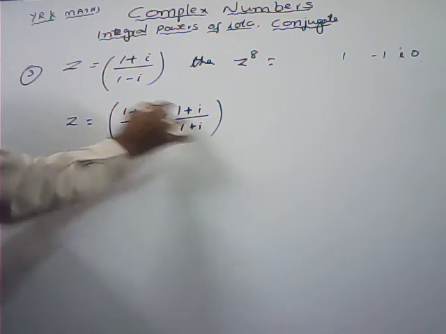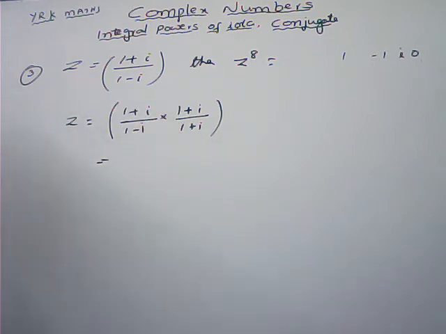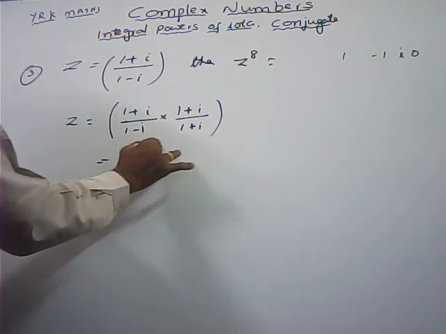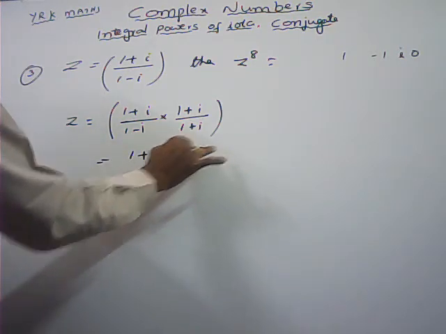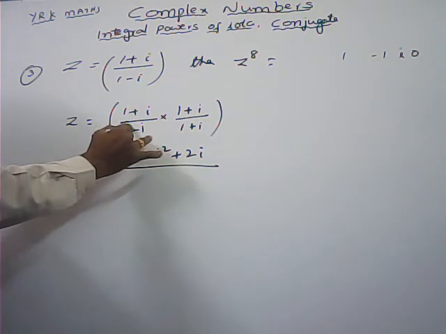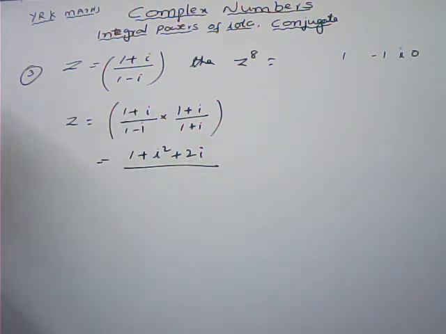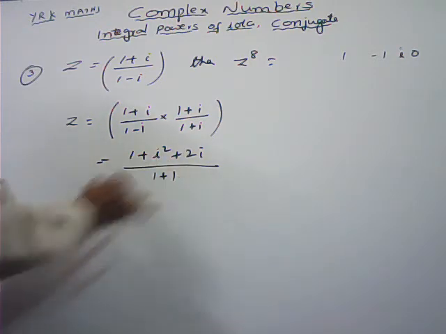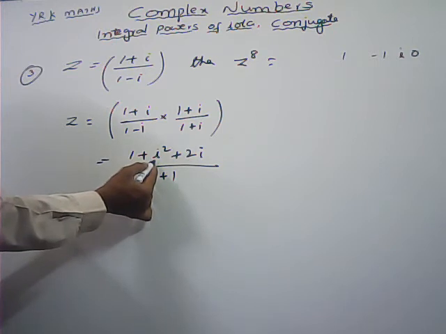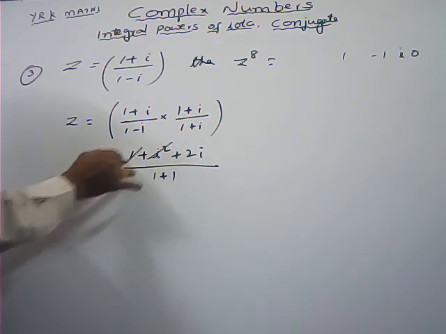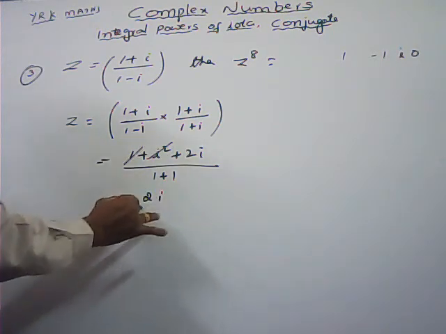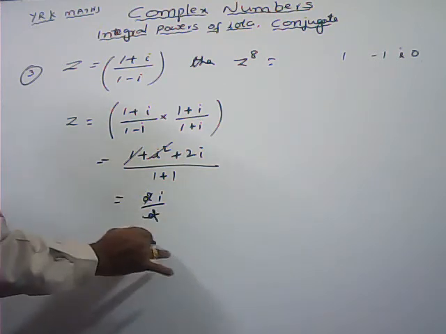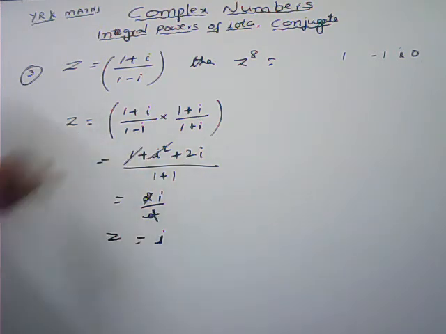That is a plus b whole square, 1 plus i into 1 plus i, 1 plus i whole square. Expand that one: a square plus b square plus 2ab, whole by 1 plus i into 1 minus i. As I told you, a plus ib into a minus ib, simply we can write a square plus b square, 1 square plus 1 square. Here i square value is minus 1, minus 1 plus 1 both get cancelled. Here 2i by 2, 2 gets cancelled, that is equal to i. This is the z value we got.